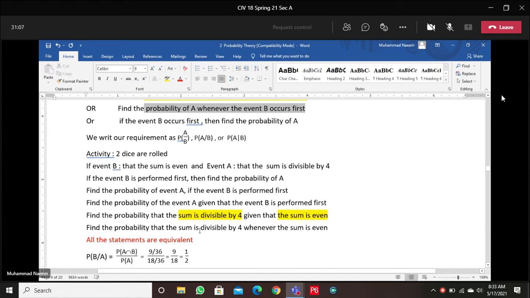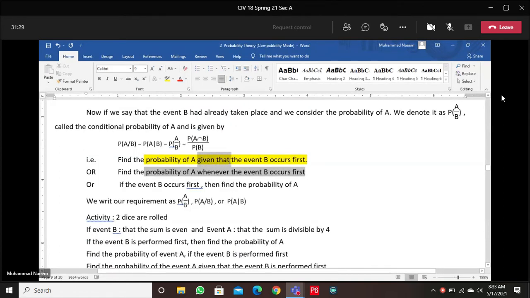So we may have this situation. How do we recognize conditional probability? If it is stated with the help of keywords like given that, whenever, if and then, this means this probability is conditional.